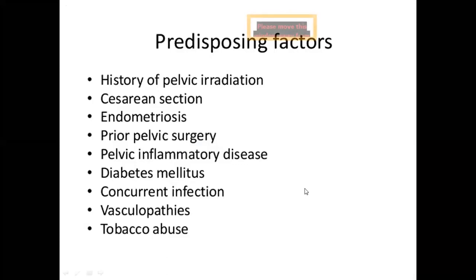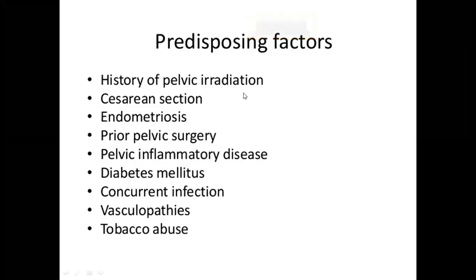So what are the predisposing factors for fistulas? Whenever you are evaluating a case where the patient comes with dribbling of urine or involuntary passage of urine, that could be a case of stress incontinence or fistulas. So you have to evaluate the predisposing factors and differentiate between these things. So what are the things you ask for in the history?